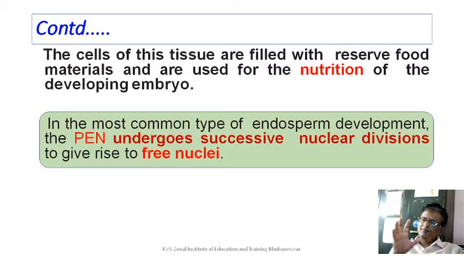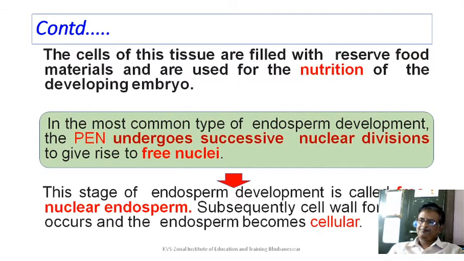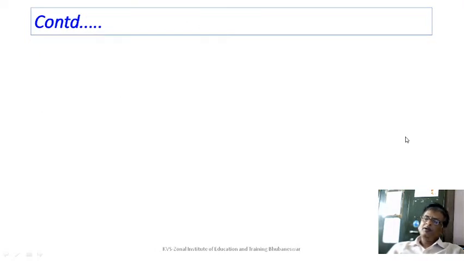This condition is called the free nuclei condition. Later, cytoplasm aggregation and cell wall formation take place, resulting in cell production. You call it cellularization. So initially there is development of free nuclear endosperm followed by cellular endosperm. This stage of endosperm development is called free nuclear endosperm. Subsequently the cell wall formation occurs and the endosperm becomes cellular.